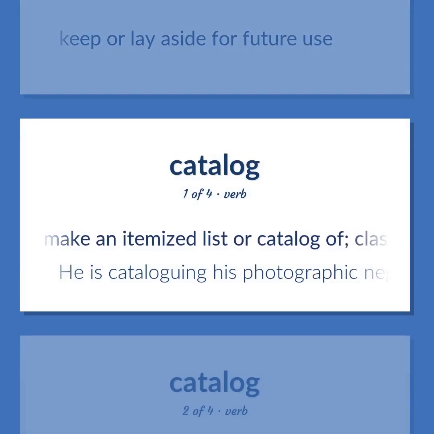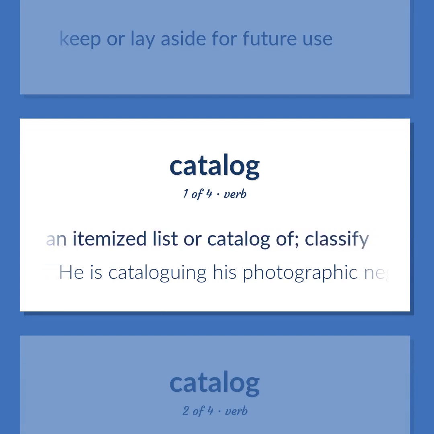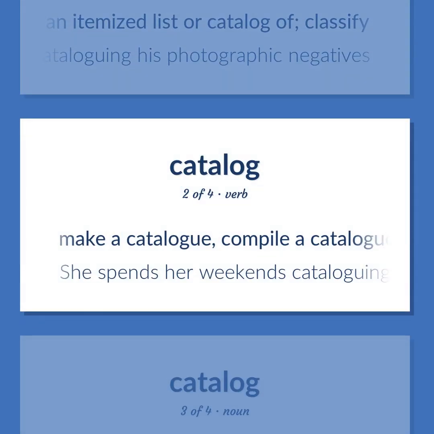Make an itemized list or catalog of. Classify. He is cataloging his photographic negatives. Make a catalog. Compile a catalog. She spends her weekends cataloging.